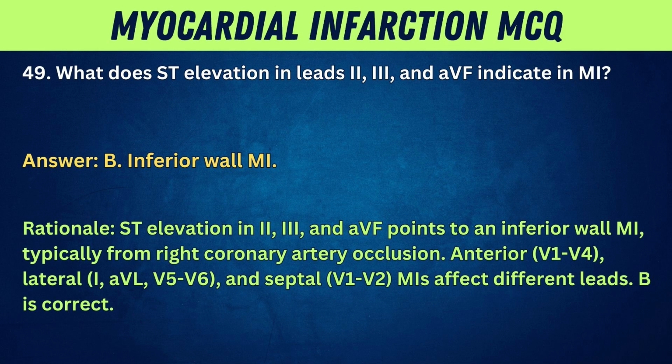Inferior wall MI. Rationale: ST elevation in 2, 3, and AVF points to an inferior wall MI, typically from right coronary artery occlusion. Anterior V1 to V4, lateral I, AVL, V5, V6, and septal V1, V2 MIs affect different leads. B is correct.